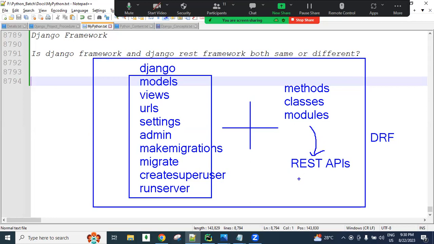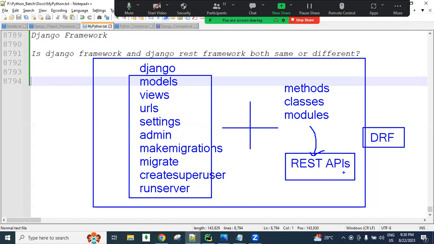So then what is the use of REST APIs? Simply, what is the use of Django REST framework? If we develop REST APIs for our existing Django project using the Django REST framework, there are a lot of benefits, guys. I'll give you all the benefits one by one.